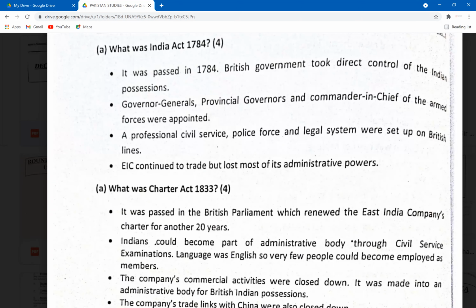EIC continued trade. So now these 4 important points: number 1, that they took direct control; number 2, provincial governors, commander-in-chiefs were appointed. British themselves were appointing commander-in-chiefs and provincial governors of India. Then they also set up a civil service. Civil service was a centralized service which controlled these major departments, police, judiciary, law, and everything. And they also had these centralized examinations, and people who appeared were then appointed for these civil service positions. EIC continued to trade. They didn't have any administrative powers at this point. The role of EIC was solely for trade, and they weren't allowed to interfere in the political practices of India at this time.